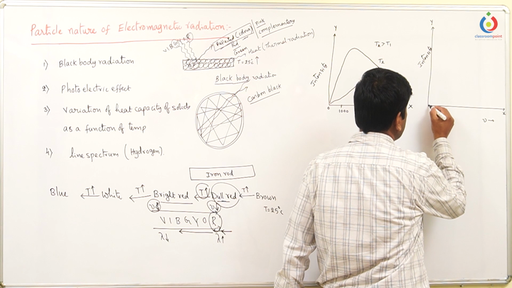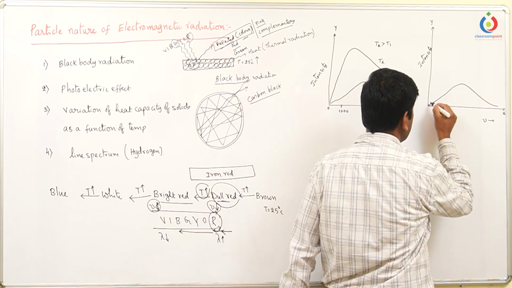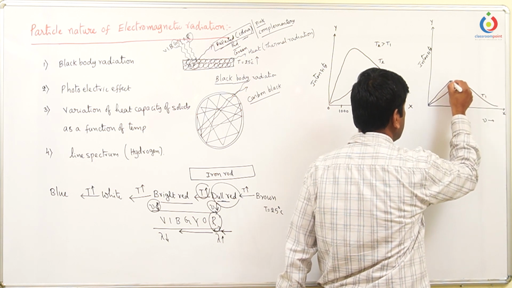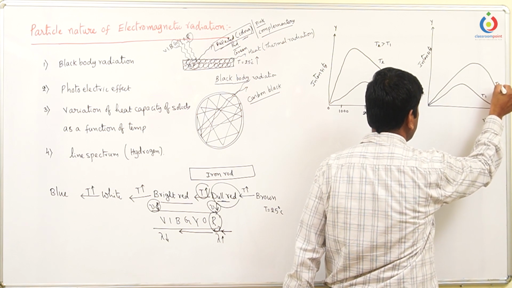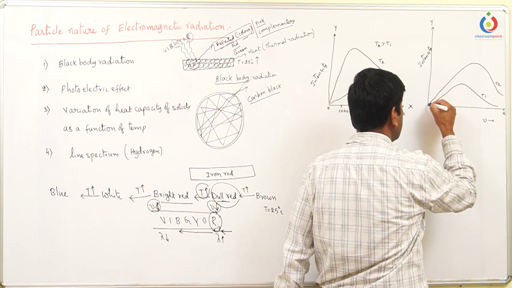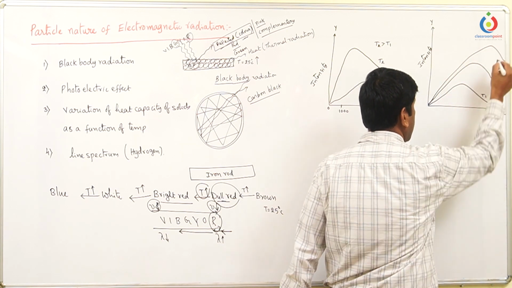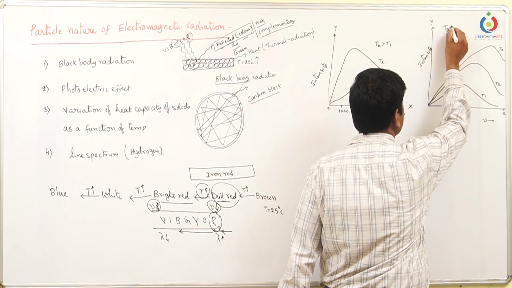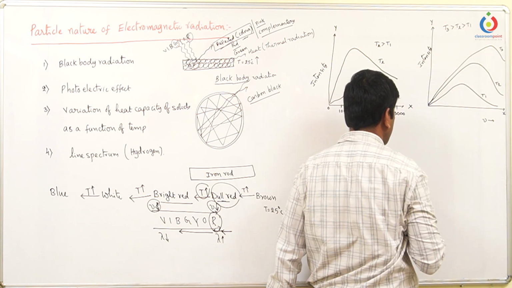Here it starts like this and shows like this. This is at temperature T1. Again, when temperature is increased, the graph shows like this. This is at temperature T2. Again, if you increase the temperature, the graph gives the curve like this. This is temperature T3. The relation among these temperatures is T3 greater than T2 greater than T1.